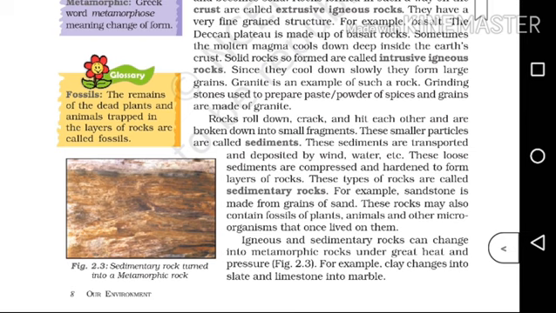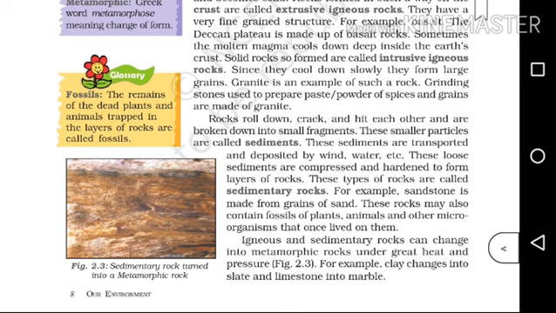So these rocks will roll down, crack and hit each other to form small fragments after breaking down. These smaller particles are called sediments. So here comes a question. What do you mean by sediments? Rocks roll down, crack and hit each other and are broken down into small fragments. These smaller particles are called sediments.